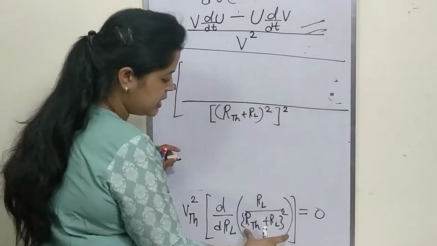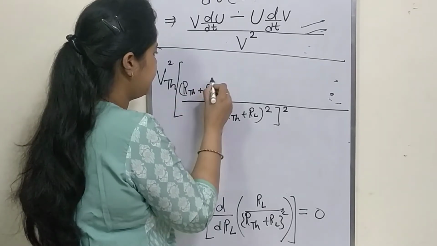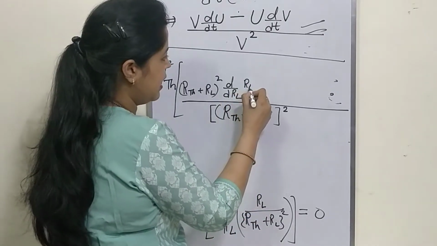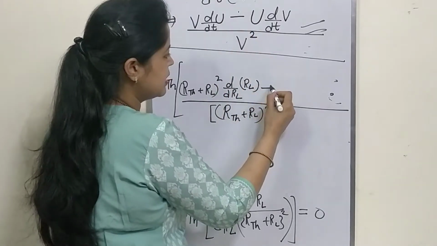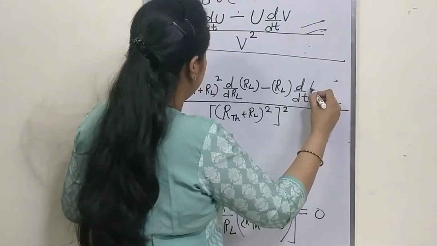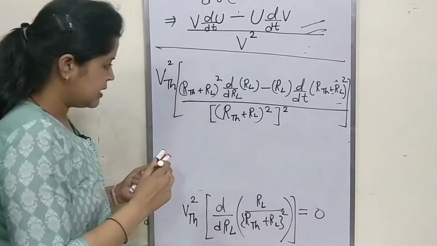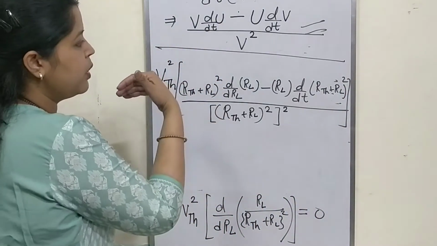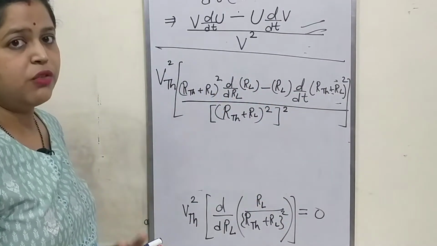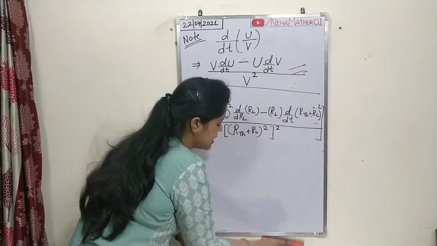After that treat this denominator as a constant, which is RTH plus RL square, times the differentiation of the numerator, which is RL here, minus the numerator times the differentiation of the denominator, which is RTH plus RL with the whole square. So this is the expression you will have to evaluate to find the first order derivative of the power across the load. So come to the solution of this expression.